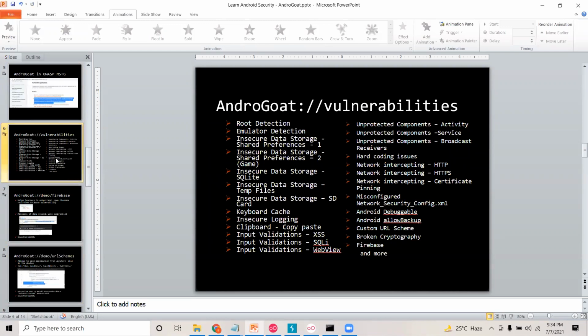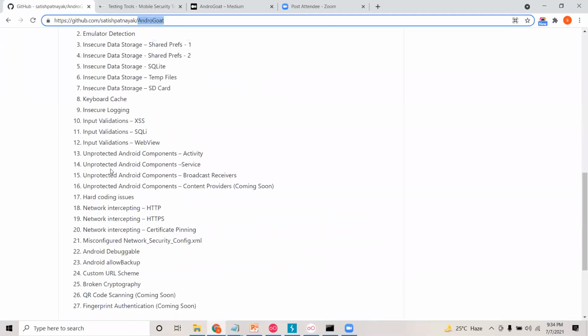As I told you, this is a vulnerable Android application developed using Kotlin, and it covers many vulnerabilities, all listed here and on the GitHub page.